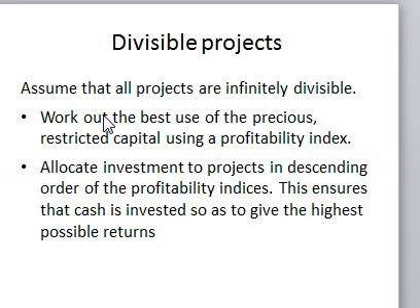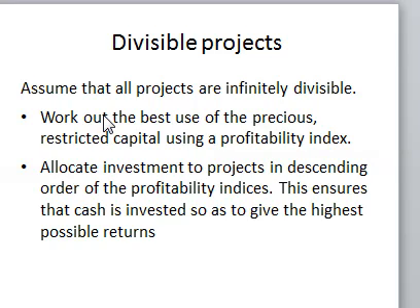If the projects are divisible, then for you to be able to evaluate your investment decision, you are going to use what we call a profitability index. If you have 5 projects, you are going to rank those projects using a profitability index. So you give resources based on the profitability index. That is what we mean by divisible project: the projects can be implemented in phases and each phase is independent.